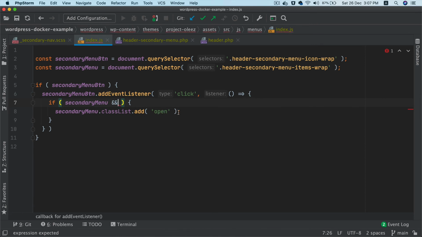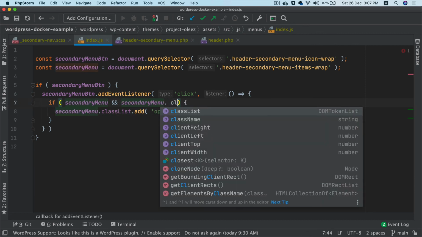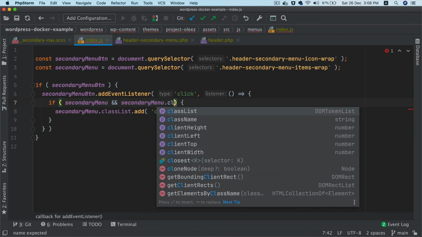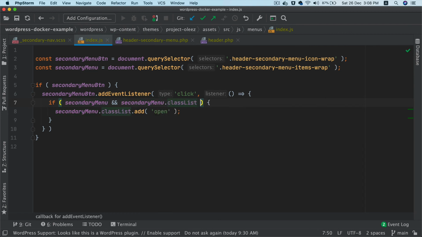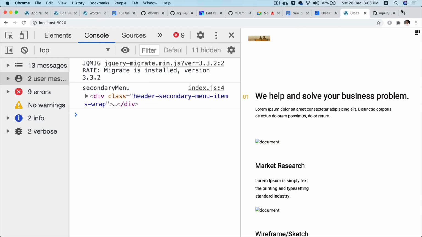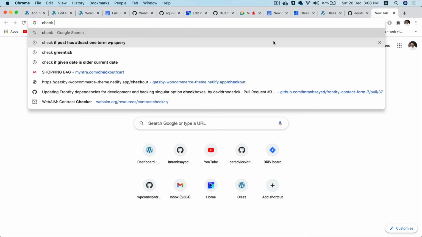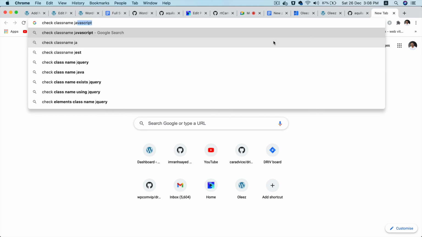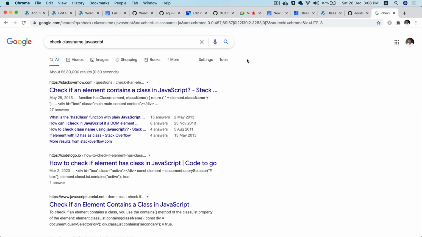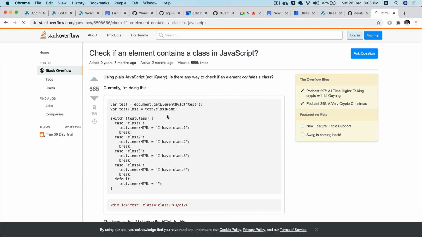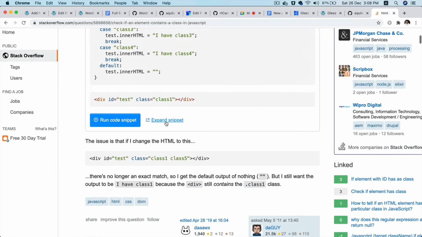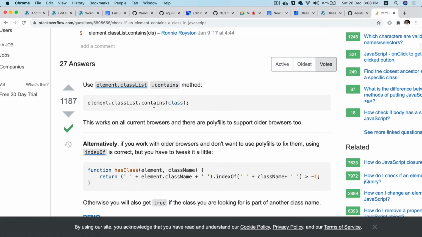First we'll check what class it has. So secondary menu dot class dot... one second. Check class name JavaScript. See, I don't know, I'm just like you. I can't remember what this function is, but I can Google it. So I want to know the class name. So this is the class name.